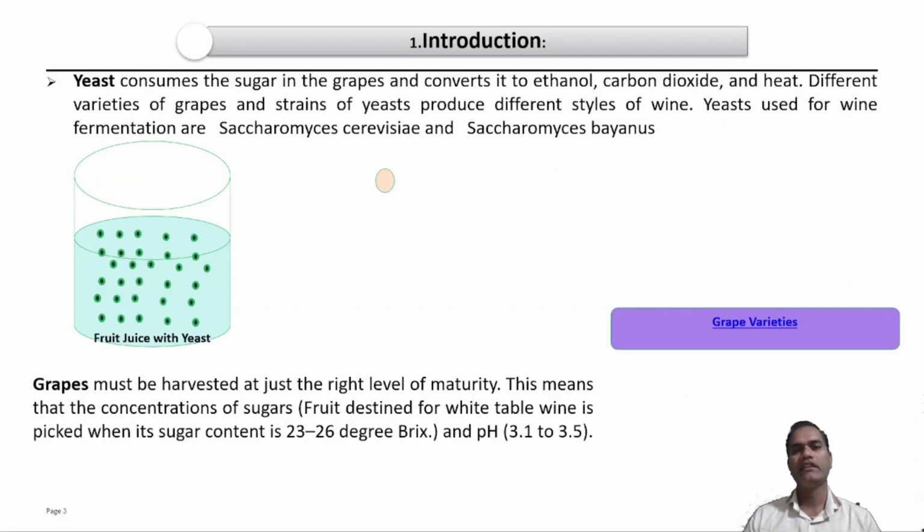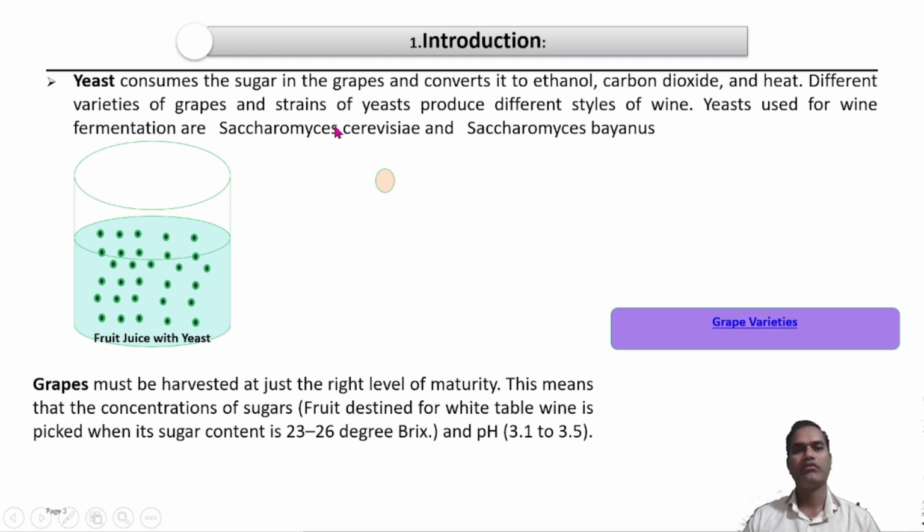The main ingredients used for the wine production process are, first, grapes and, second, yeast. Yeast is used in the wine production process. The main cultures are Saccharomyces cerevisiae and the second one is Saccharomyces bayanus.